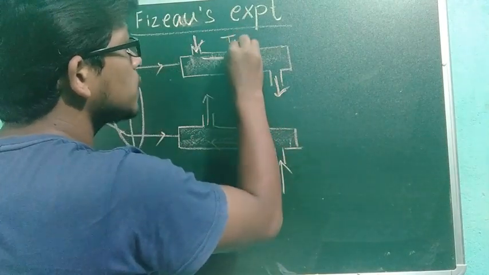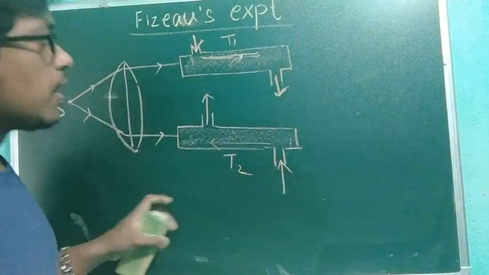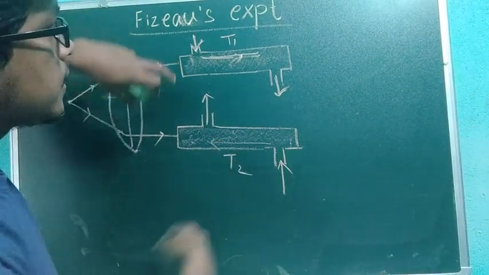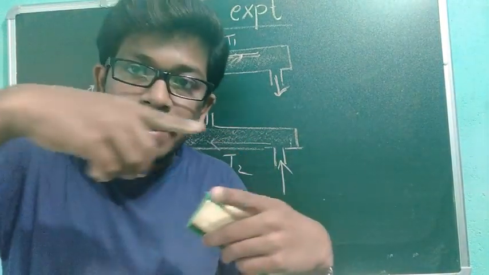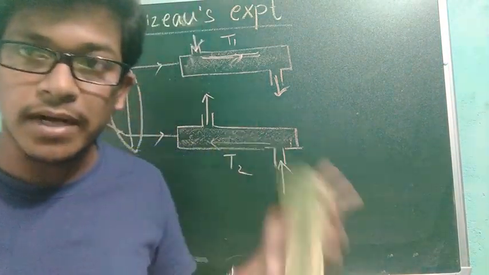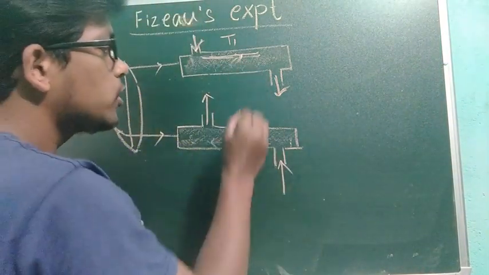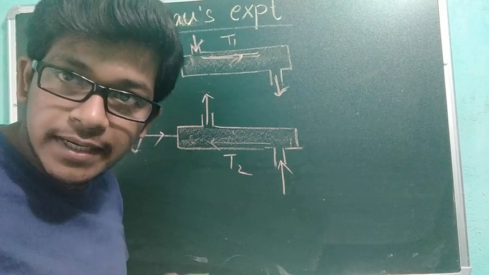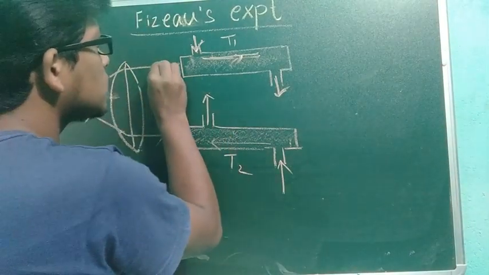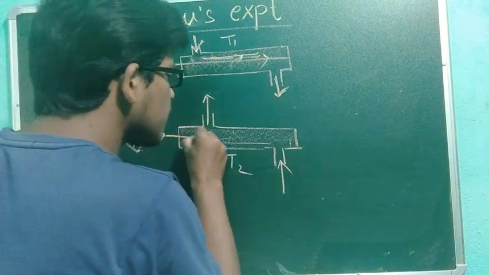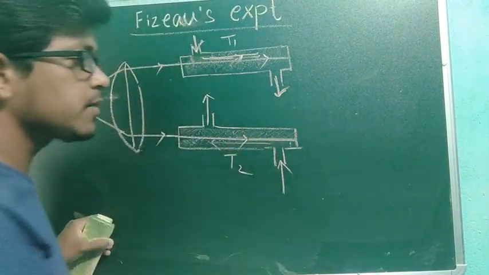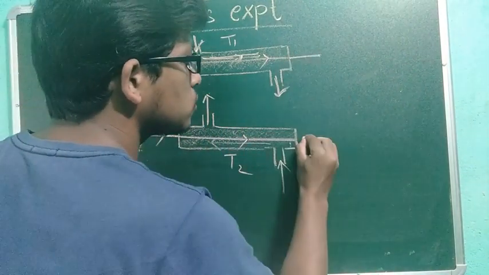This is your tube 1, this is your tube 2. I set these two systems so that I get two tubes with different directions of the water. That means water in both the tubes is moving in opposite directions. So this light enters inside the tube with a certain velocity. This light also enters inside the tube with a certain velocity. Now these two lights will come out.